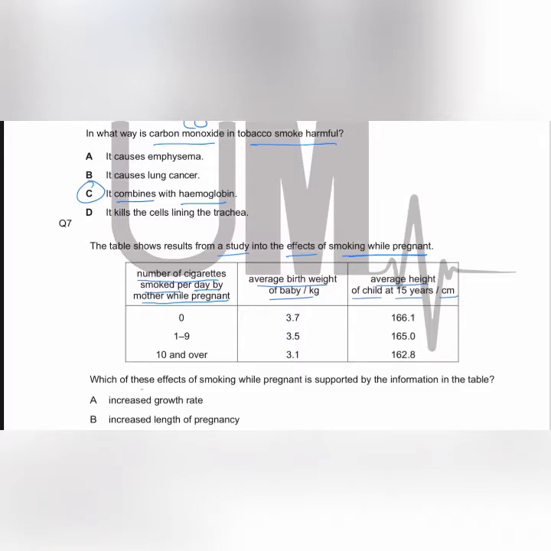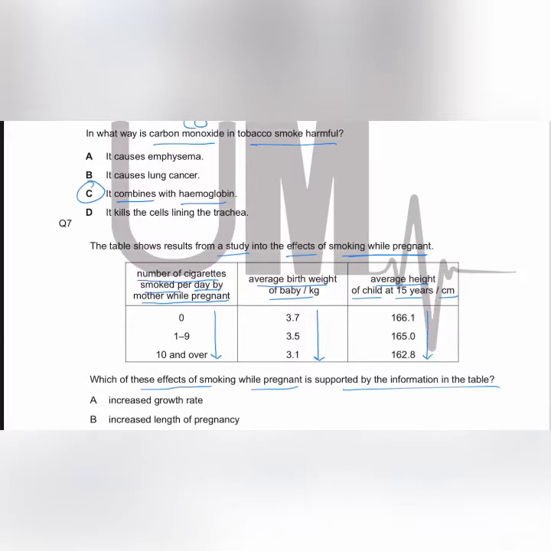Which of these effects of smoking while pregnant is supported by the information in the table? As we see that the number of cigarettes smoked per day by the mother while pregnant increases, the average birth weight of the baby in kgs decreases, and the average height of the child at 15 years in centimeters decreases as well.